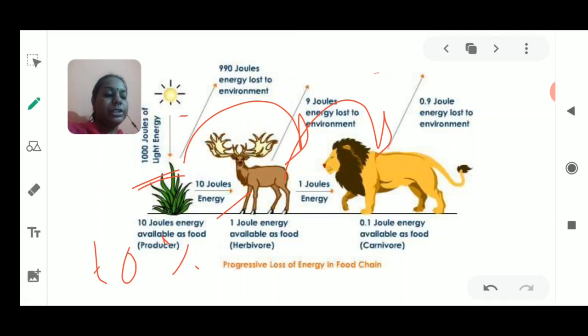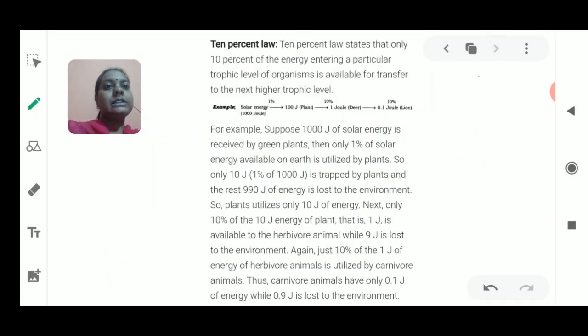in each and every food chain. Just remember, it's not only one single food chain where this is happening. This process of transference of energy is happening on each and every food chain. Now if we talk about food web, it means that there would be many food chains which are working together. So this means that in each and every food chain, this 10% law will be followed. Now what is this 10% law? I'll explain this again. This was just the explanation according to the picture.